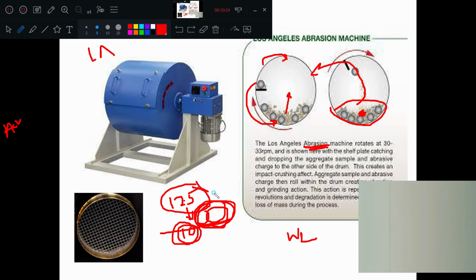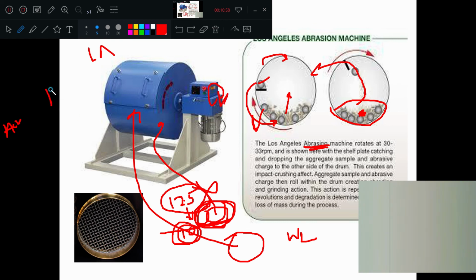The aggregate sample is selected and it is put here, and also the number of balls, their weight, is selected from a table. We will see that one in the next slide. In the main concept, you understand, a known weight of aggregate sample is selected depending upon the testing. The sample is put, and a known number of steel balls, known weights, and the correct number of